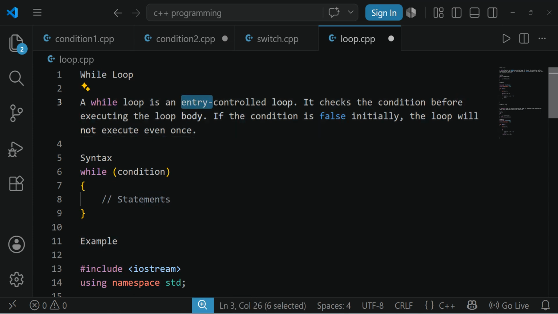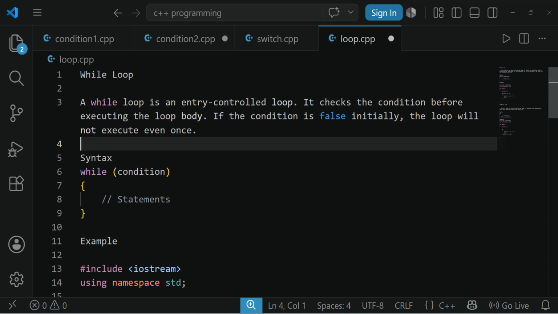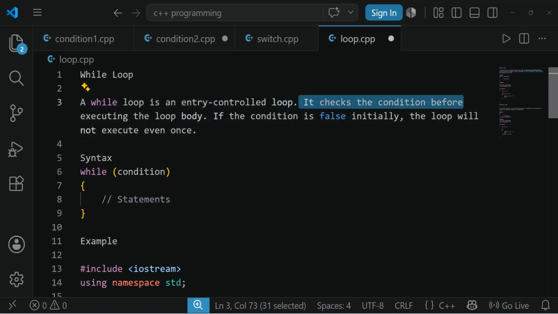What is meant by entry control loop? Entry control loop means the condition. Let me read the entire sentence first: it checks the condition before the execution of the loop. Here is the meaning of entry control loop.